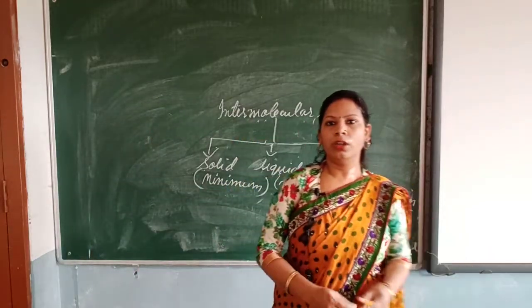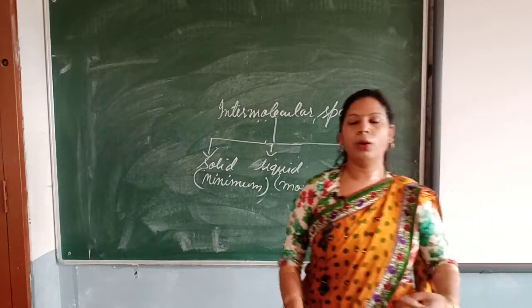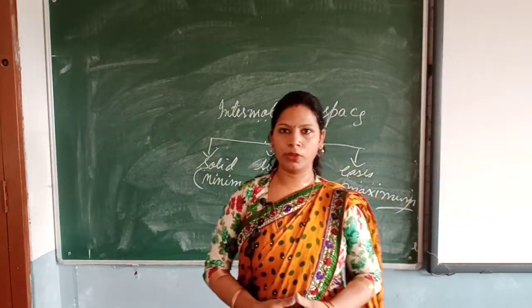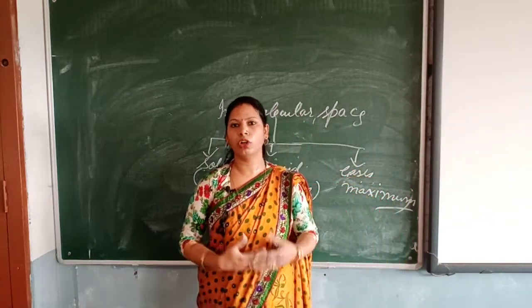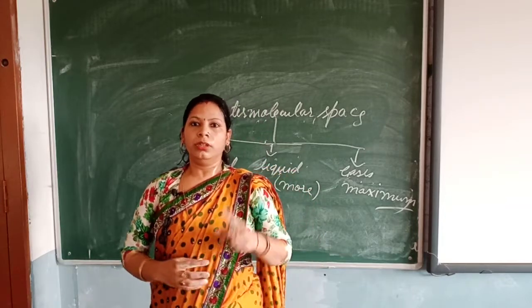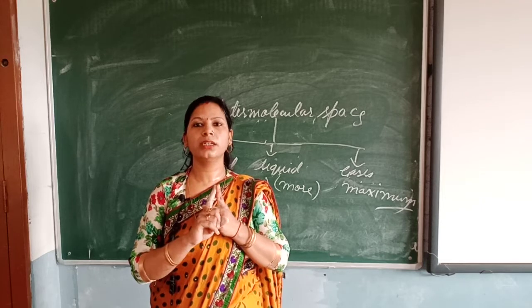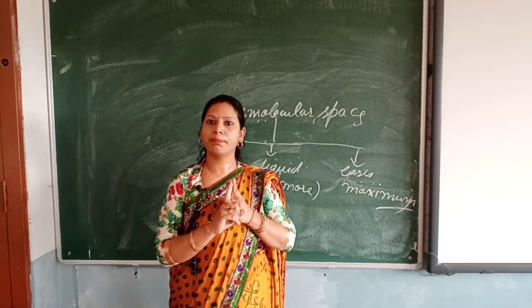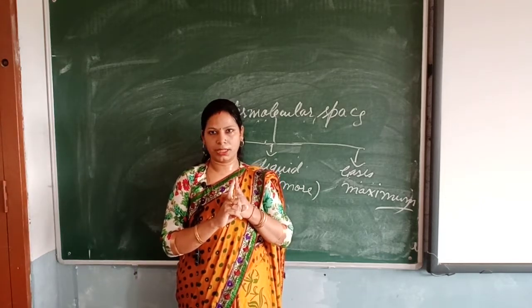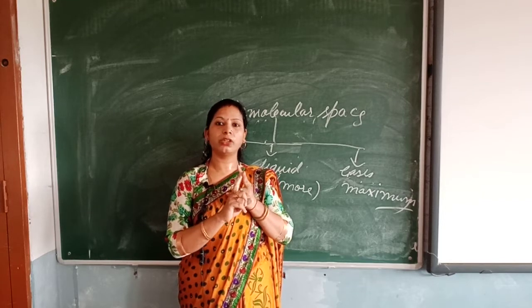So this is how it was all about the chapter matter and its composition. I am making you recall what you have learned in this chapter. See, the first topic was matter. I told you that matter is anything that occupies a space and has mass. How to prove that matter occupies a space?